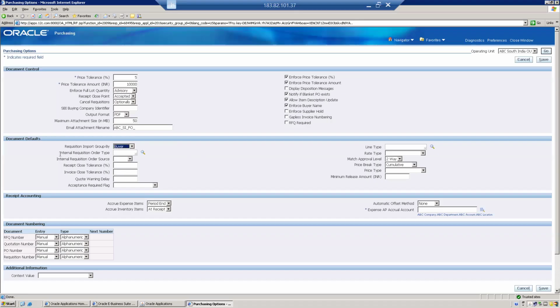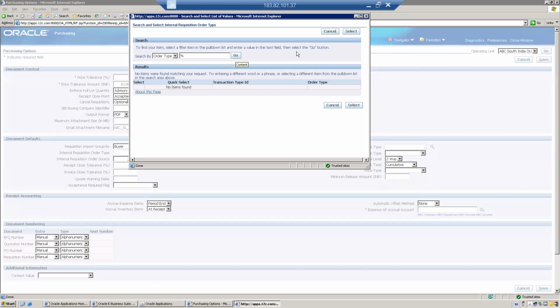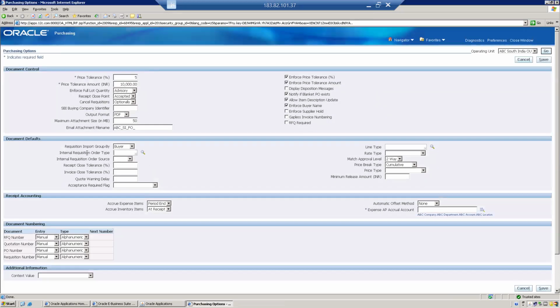So this is the internal requisition order type. On the OM side, we create one internal requisition. In AME, we may have this.